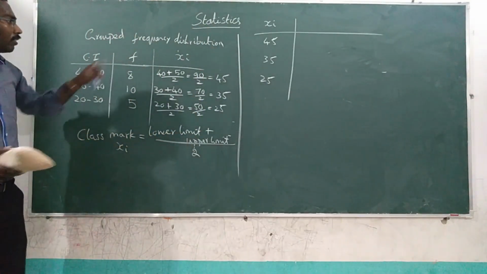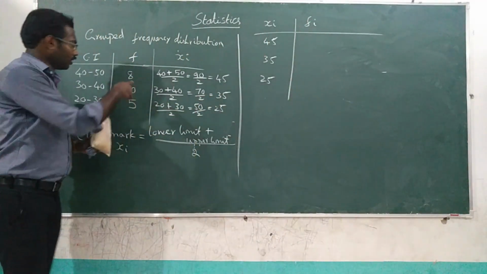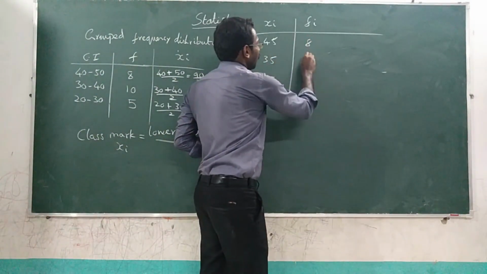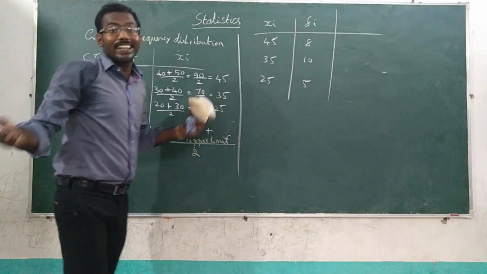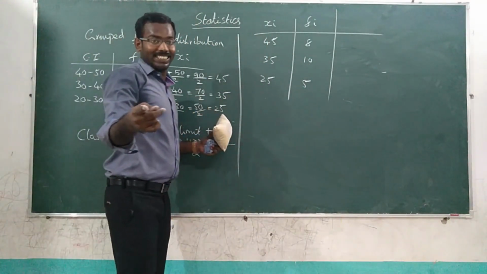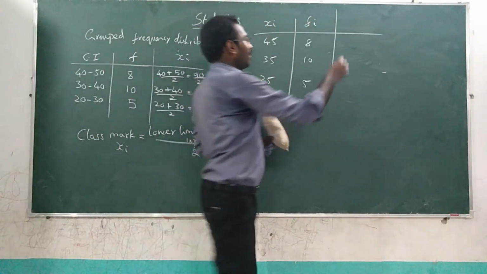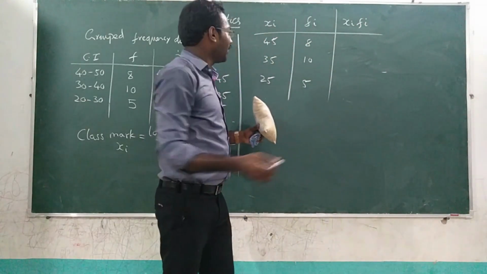Okay, so 45, 35 and 25. And what are the f values? That is the frequency values: 8, 10 and 5. So now what's the next step? Yes, you have to multiply xi and fi. Xi into fi. It's very easy, you can do it now.